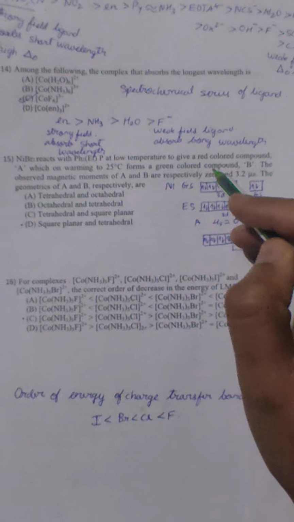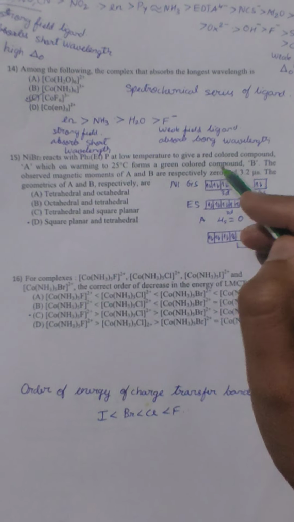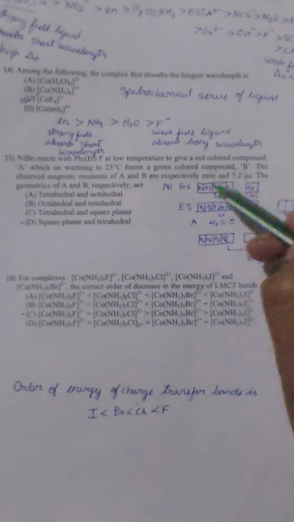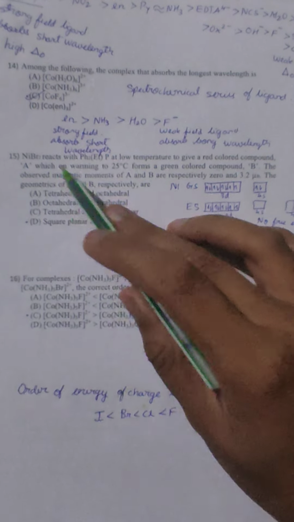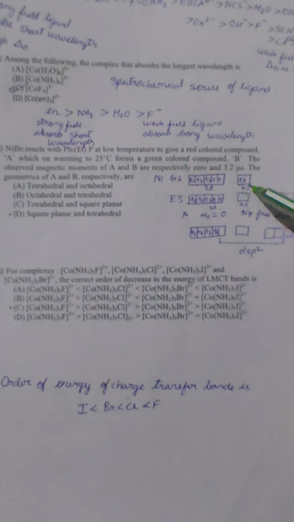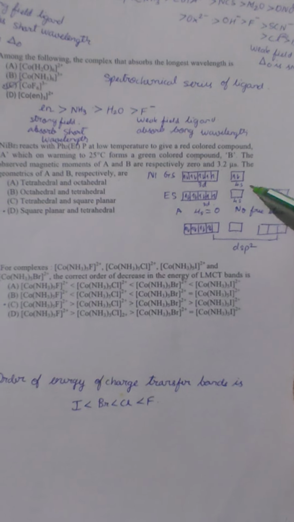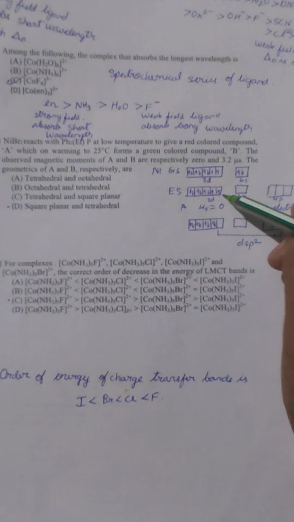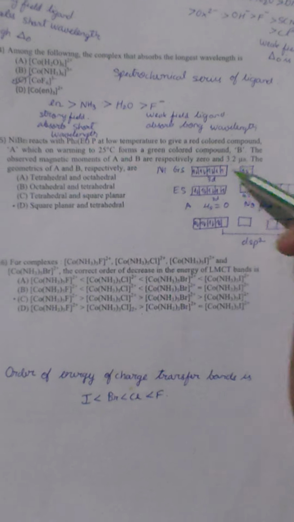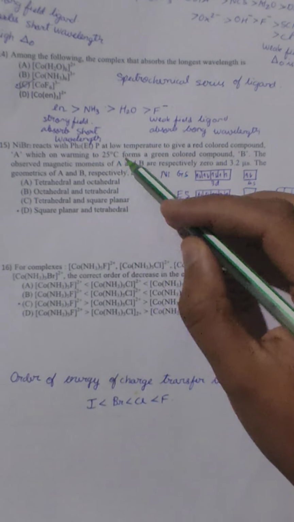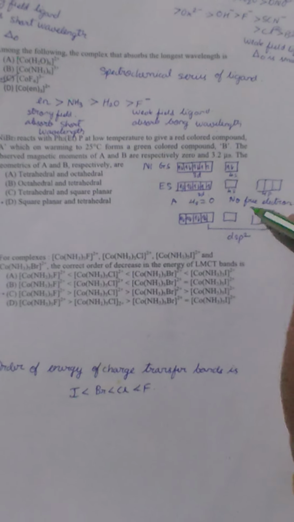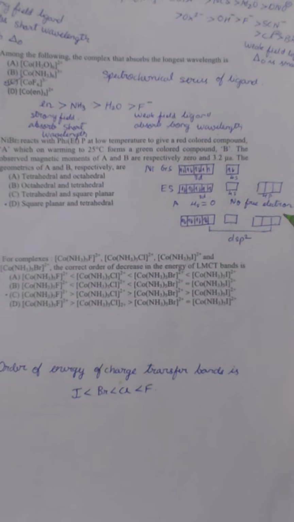One thing you have to note is that they have given the magnetic moment observed. In this case, they give the initial compound as nickel bromide, meaning nickel is in +2 state. When we consider excitation, we will have the d orbitals with 8 electrons and 4s empty. But for the first compound, the magnetic moment is 0, indicating there should not be a free electron.